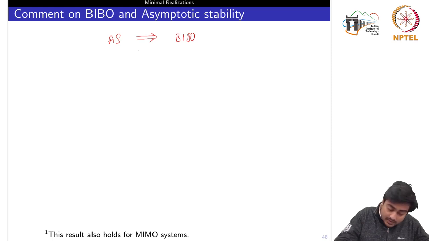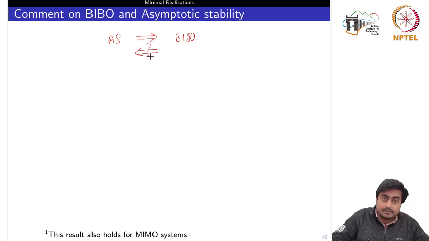But the question we did not answer was whether the reverse implication would hold or not, and we said that in general it does not hold. So now we will see one condition under which this reverse implication also holds, meaning that if the system is BIBO stable plus some additional conditions are satisfied, then we could say that the system is asymptotically stable.